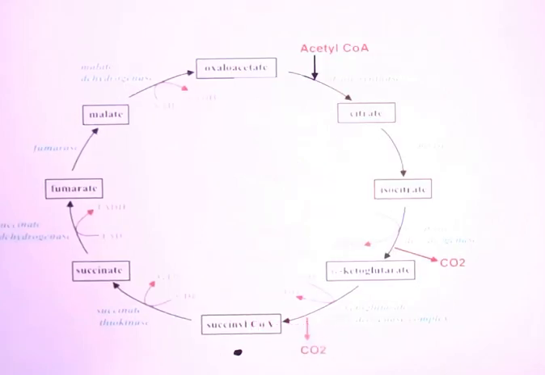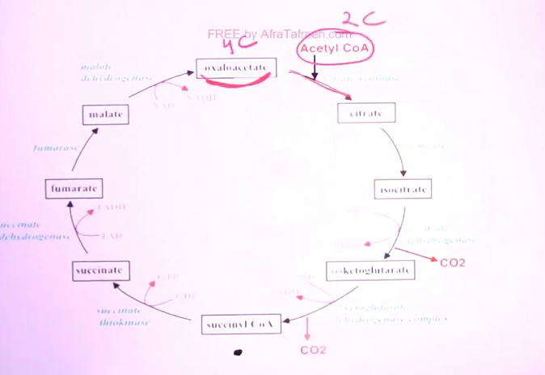Now let's start with the cycle, the Krebs cycle. You know the starting material, the first substrate, is oxaloacetate. I told you oxaloacetate is a 4 carbon compound. This oxaloacetate will combine with acetyl-CoA, which is 2 carbon. They both join to make citrate. So 4 plus 2, this is a 6 carbon compound. And the name of the enzyme is citrate synthase.